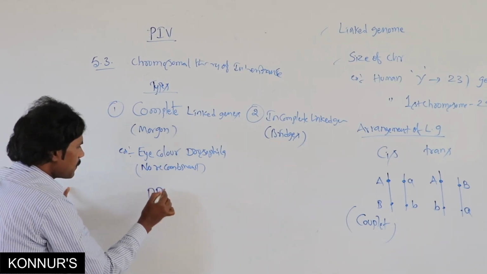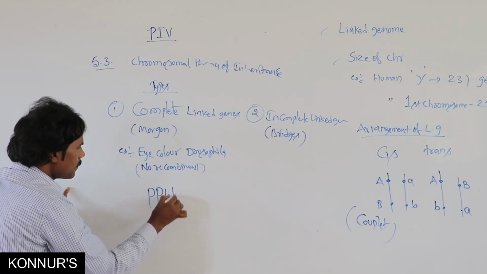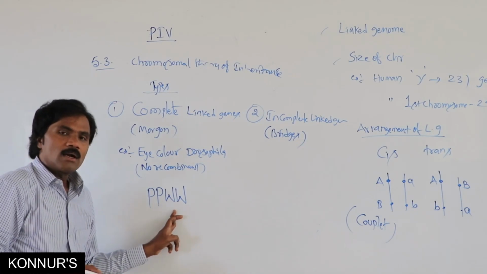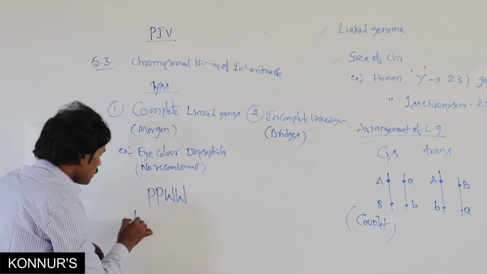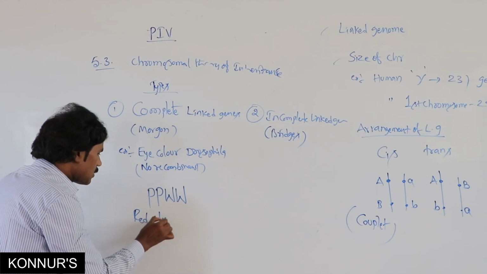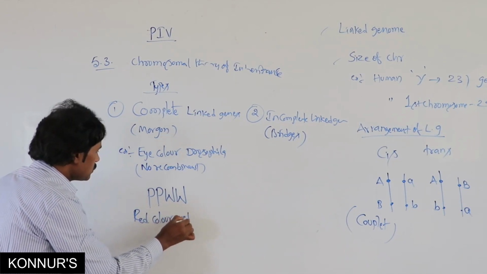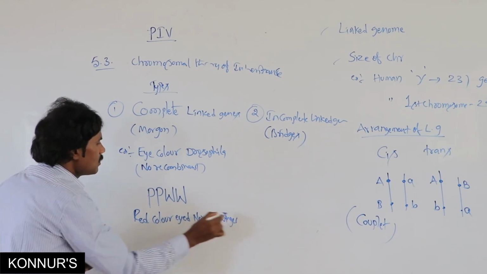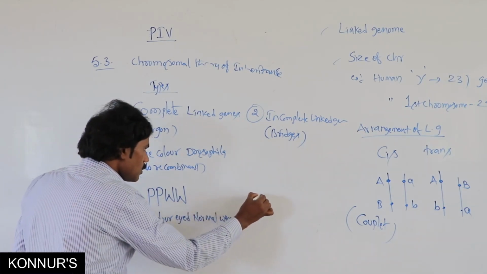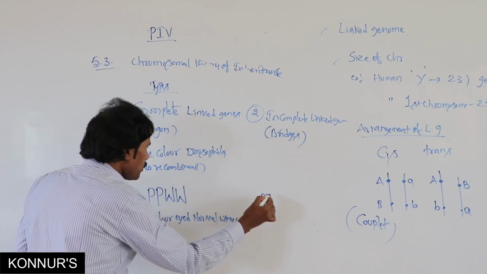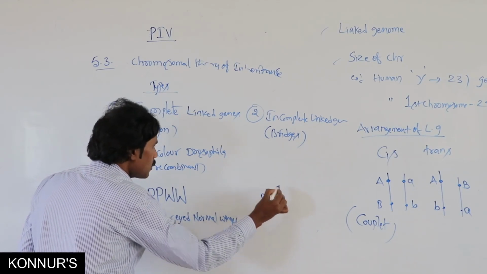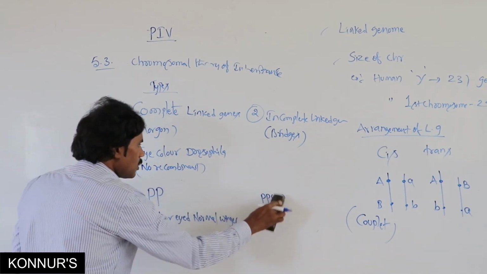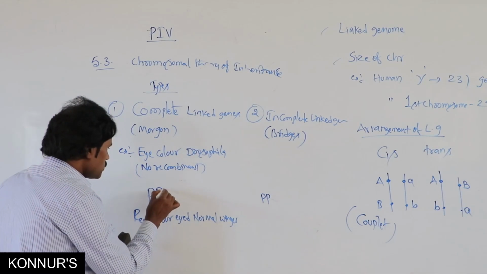If it is complete linked genes, the eye color is red and the wing is normal sized. Red color eye, normal winged; then purple color and vestigial.